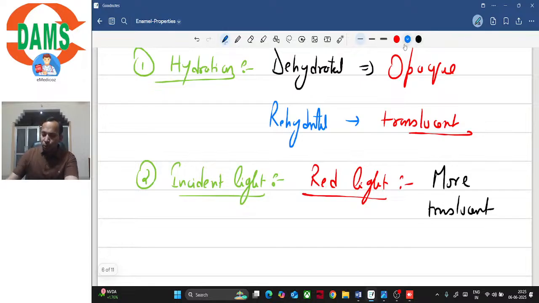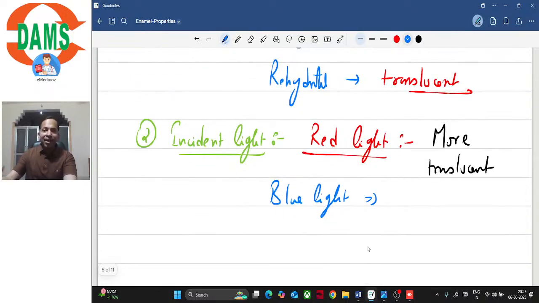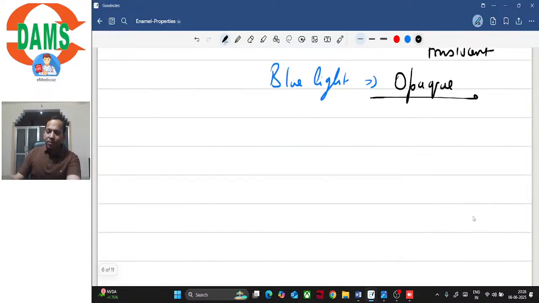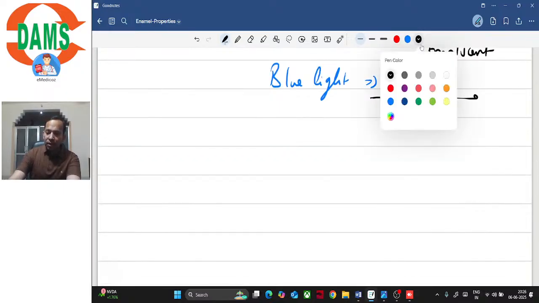Right? So under the red light, the tooth will appear more translucent, whereas under the blue light, that is shorter wavelength. So in case of a longer wavelength, that is red light, it appears translucent, whereas in case of shorter wavelength, that is under blue light, it will appear more opaque. Right? It appears more opaque. So these are the two factors that affect the translucency of enamel. Clear? So this was about the optical properties of enamel.